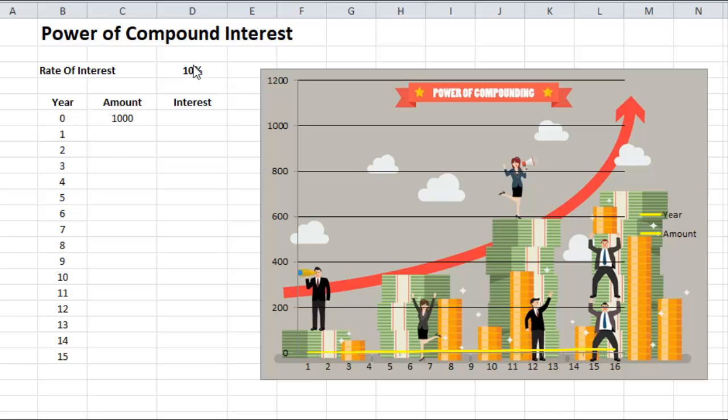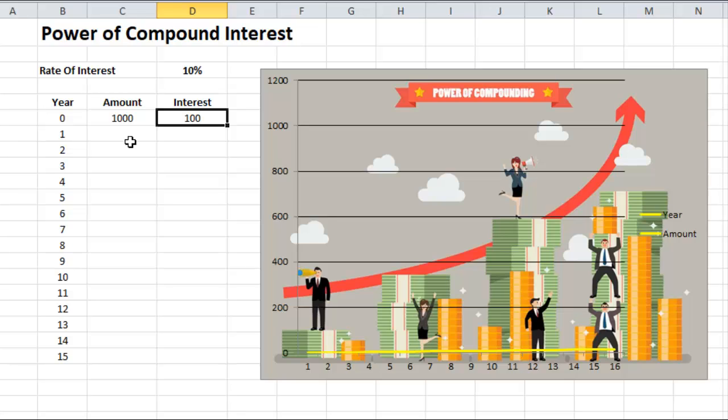Imagine that the bank where you are investing your money is offering 10% interest, and you are depositing 1000 rupees at the start of the year. Let us calculate the interest by applying the formula: principal amount multiplied by 10% interest. So we will get 100 rupees at the end of the year.